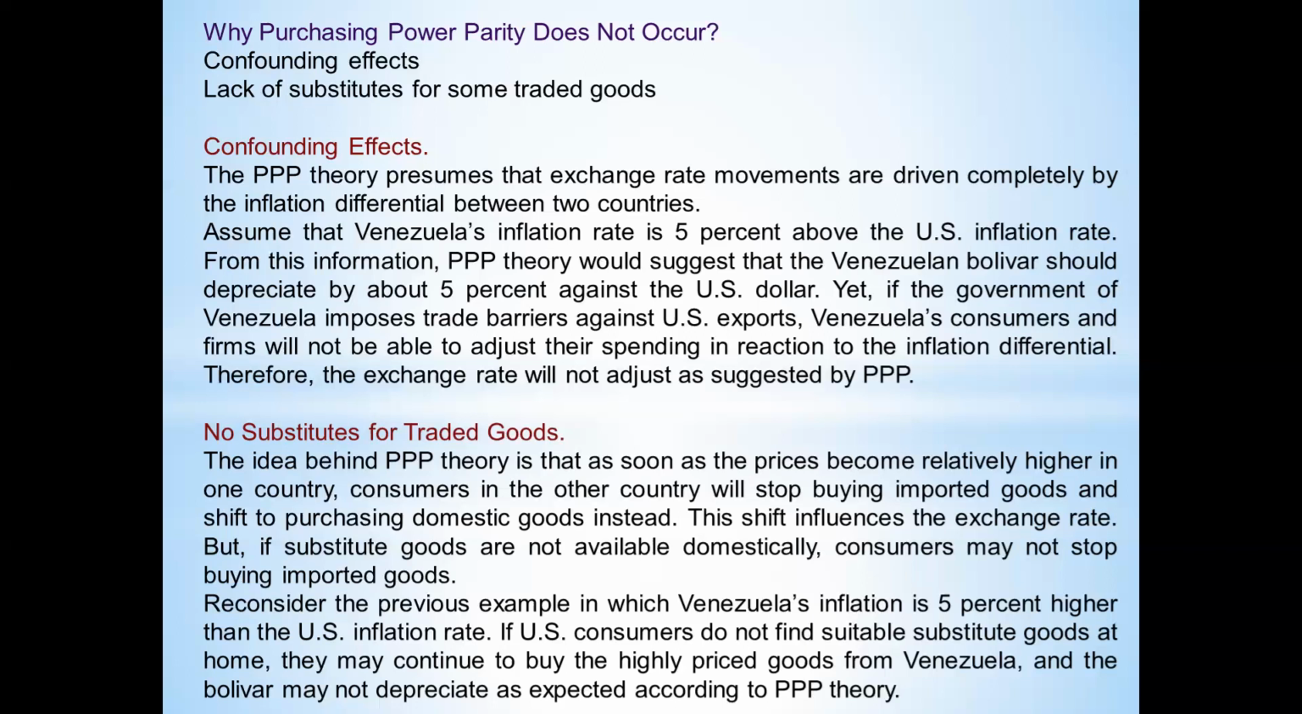Now for an example, the idea behind the PPP theory, that means purchasing power parity theory, is that as soon as the price becomes relatively higher in one country, consumers in other countries will stop buying those imported goods and shift to other substitute goods. Now for example, if Sri Lankan price levels are getting relatively higher than US goods and services, normally two consequences happen. That is, imports from the US market increase, as well as Sri Lankan exports decrease.